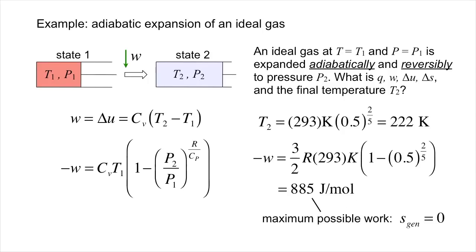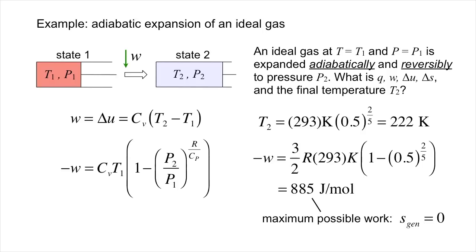For example, assuming argon, which has a Cp of 5/2 R, and an initial temperature of 293 Kelvin, if we allow the gas to expand until the pressure drops in half, the temperature will drop to 222 Kelvin, and the total work output will be 885 joules per mole. This represents the maximum amount of work we can possibly extract from this transformation.